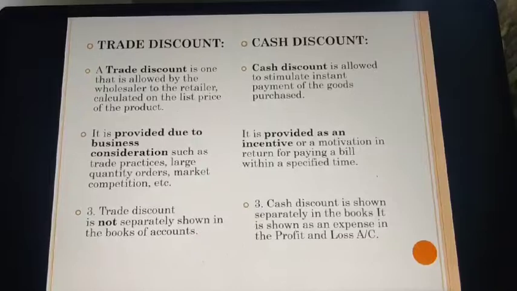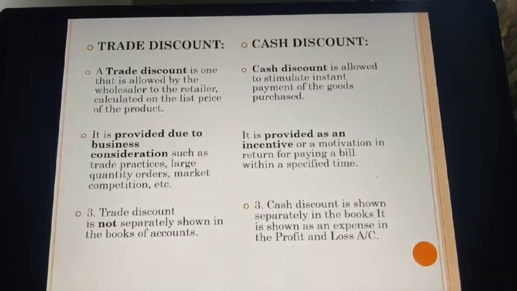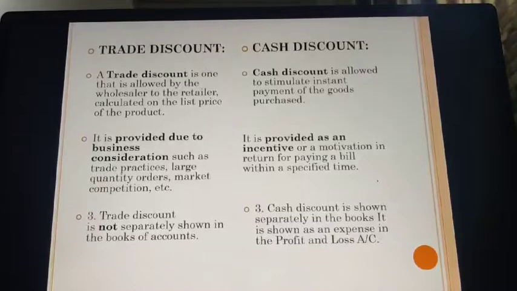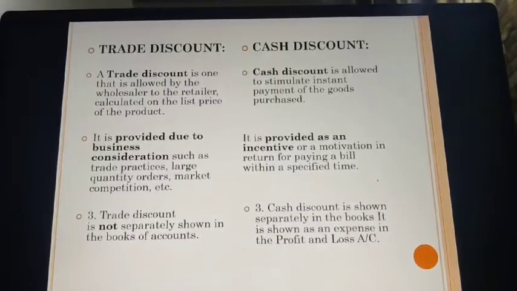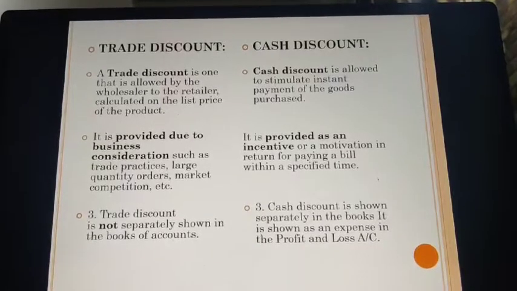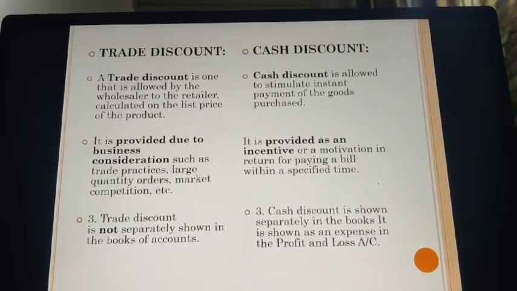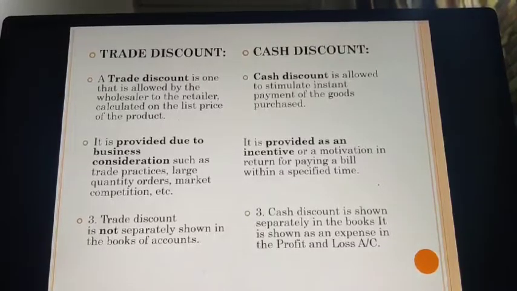However, cash discount. Cash discount is allowed to stimulate instant payment of the goods purchased. It is provided as an incentive or a motivation in return for paying a bill within a specified time. It is shown separately in the books as an expense in the profit and loss account. Why is it shown as an expense? Because we will not be receiving any kind of benefit from this cash discount. That is why it is shown as your expense.